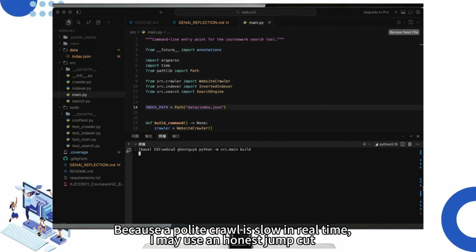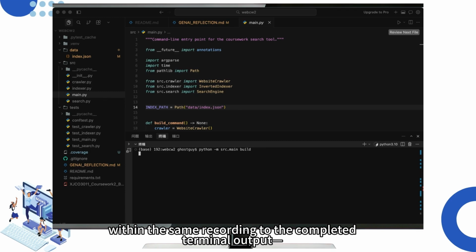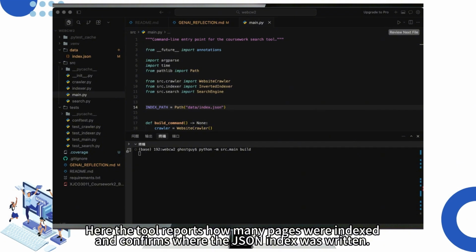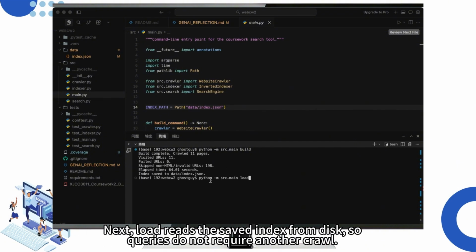Because a polite crawl is slow in real time, I may use an honest jump cut within the same recording to the completed terminal output, a time edit only, not fabricated results. Here the tool reports how many pages were indexed and confirms where the JSON index was written. Next, load reads the saved index from disk, so queries do not require another crawl.